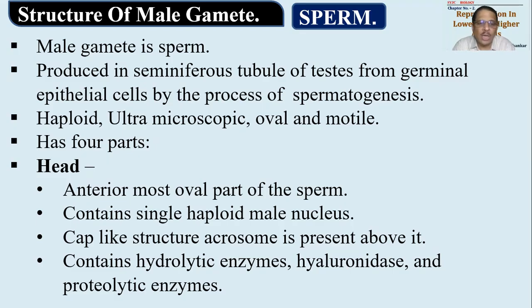These enzymes are basically hydrolytic enzymes. These enzymes will keep on digesting the layers present around the ovum, and that's how the sperm will get entry into it. There is a hydrolytic enzyme called hyaluronidase and also proteolytic enzymes. These enzymes are responsible for allowing penetration of the sperm into the ovum. So that is the first part.